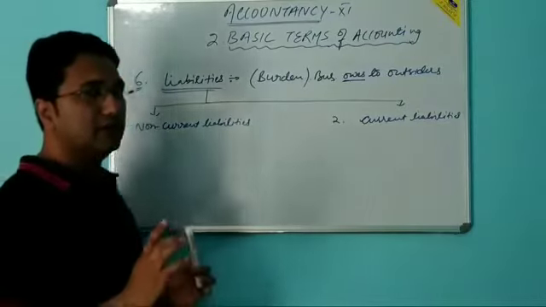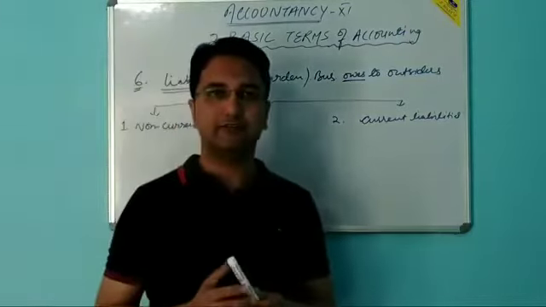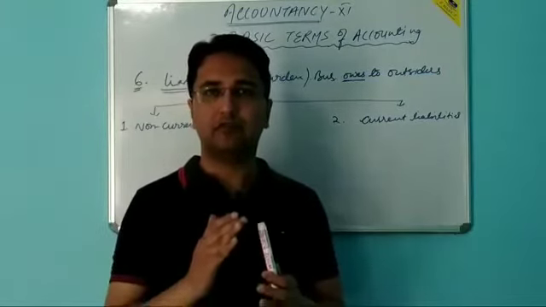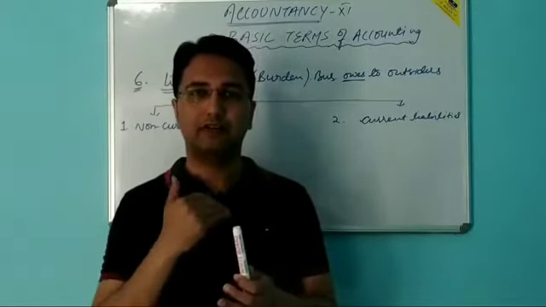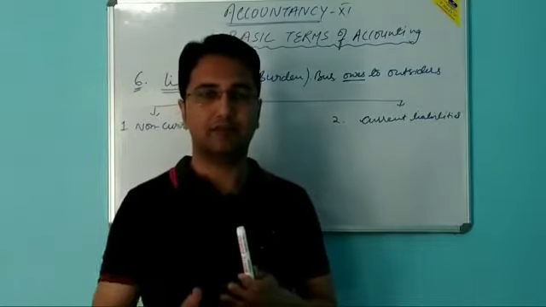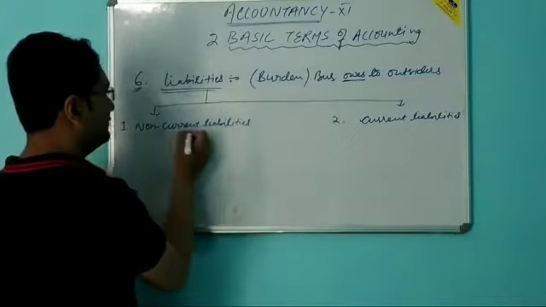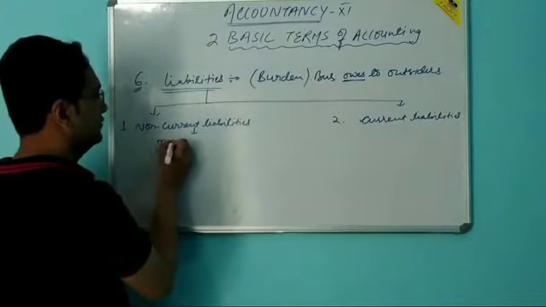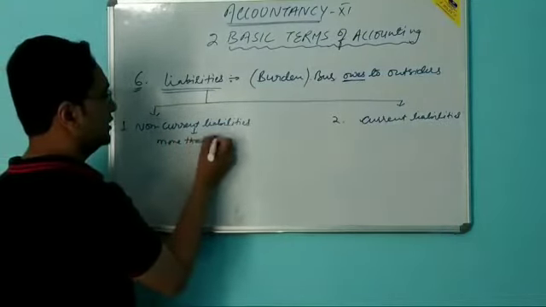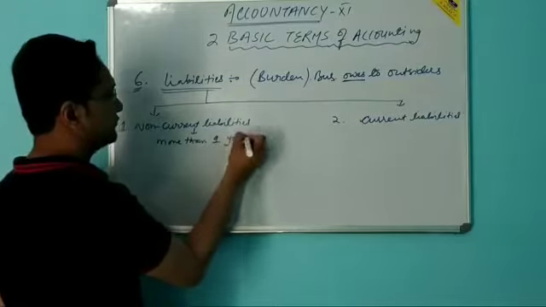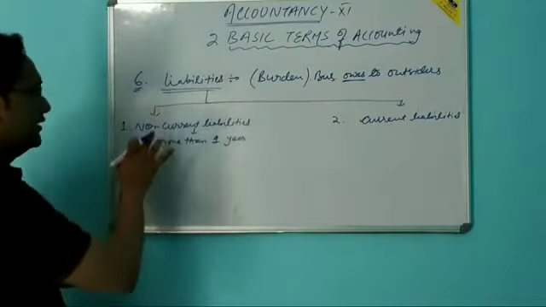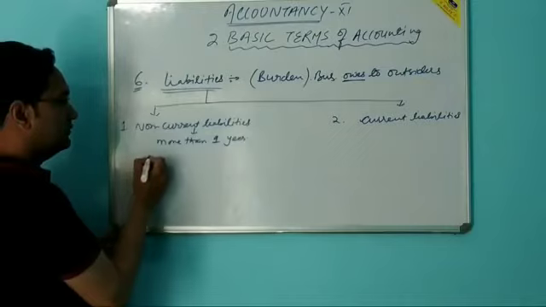Non-current liabilities are those liabilities on a business which a business has to pay, or we can say the payment of which the business has to make after a period of 1 year. It means these are for more than 1 year. For example, long-term loan.